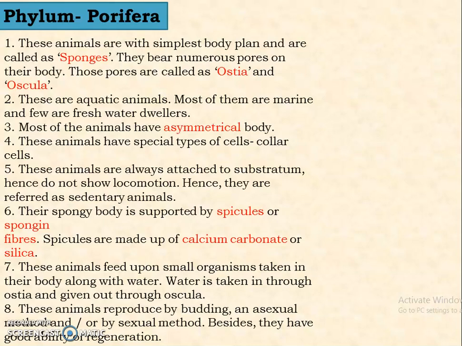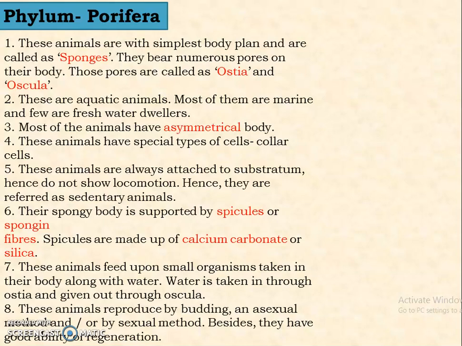Phylum Porifera mostly includes aquatic animals, that is, which dwell in water. Most of them are marine and few of them are freshwater dwellers. Most of the animals have special types of cells, and these are called collar cells. So the presence of collar cells is a distinguishing feature of phylum Porifera.